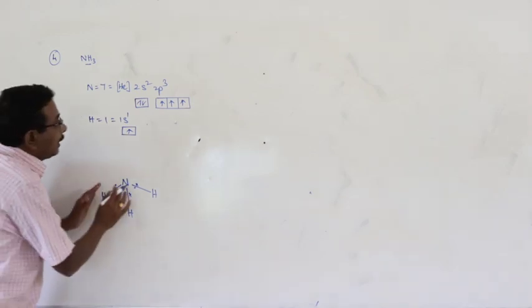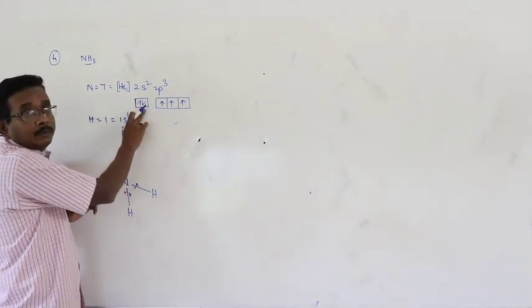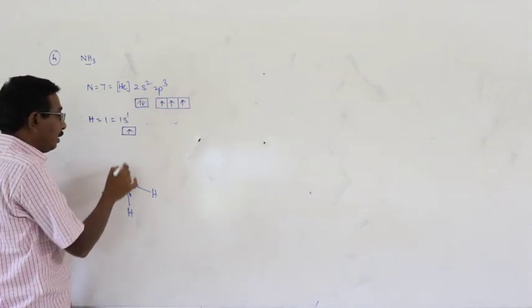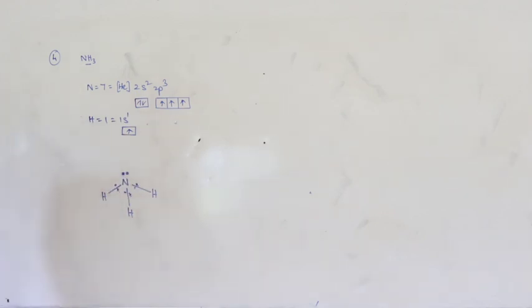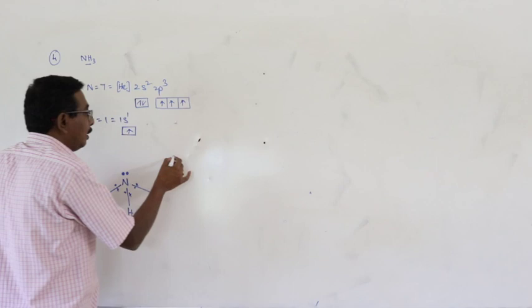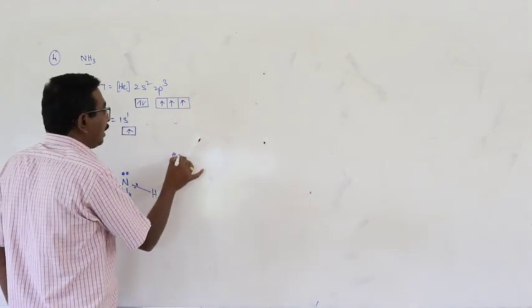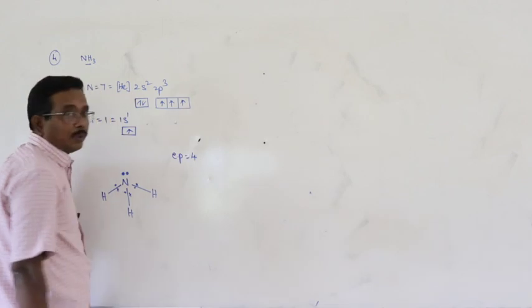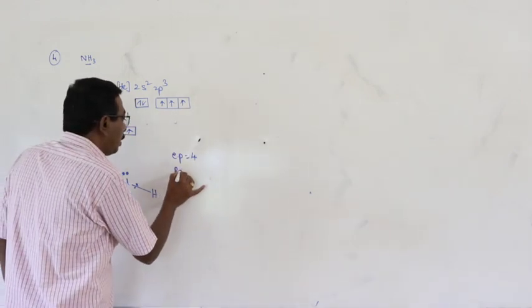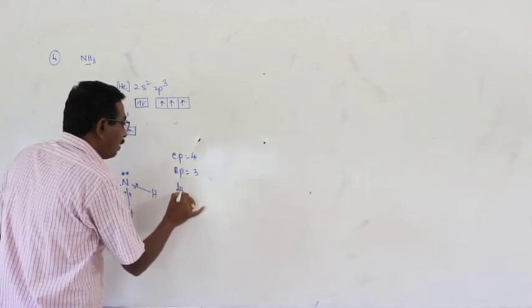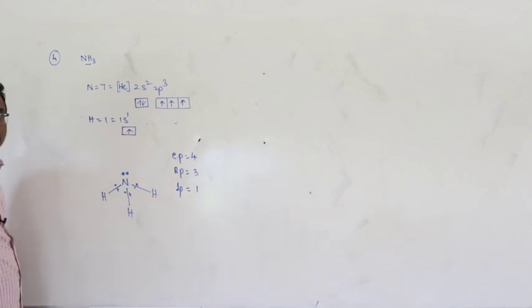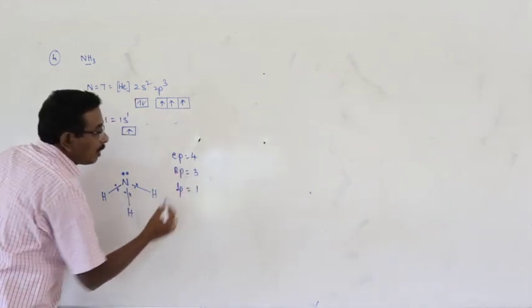Okay. And at the same time, in the valence shell of the central atom, in the outermost s orbital, there is a lone pair. Right? And here, in the description, we can write number of electron pairs is equal to 4. Number of bond pairs is equal to 3. Number of lone pairs is equal to 1. 3 bond pairs, 1 lone pair.